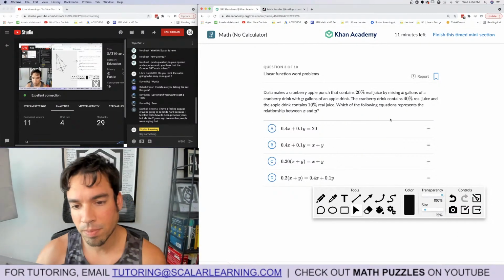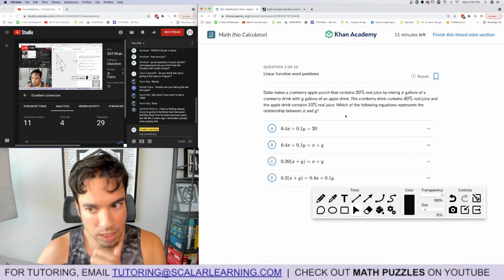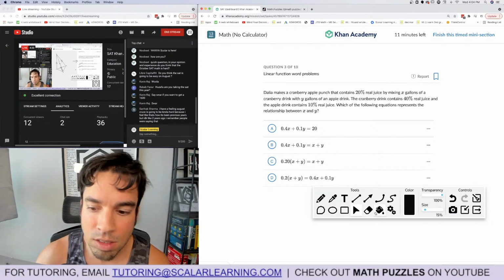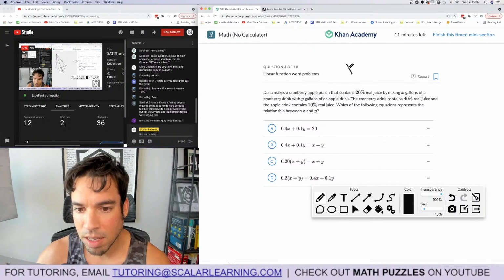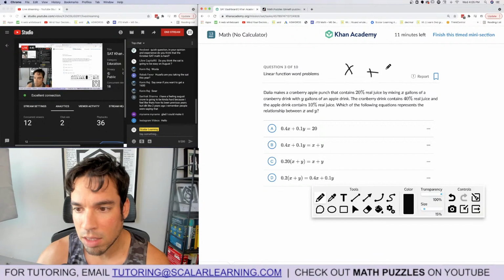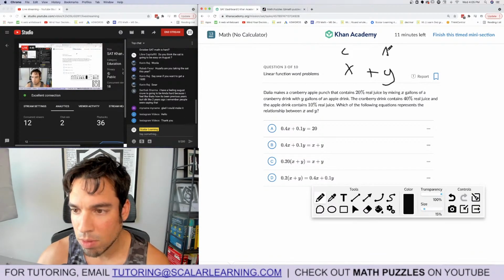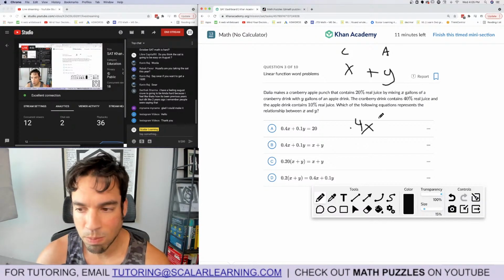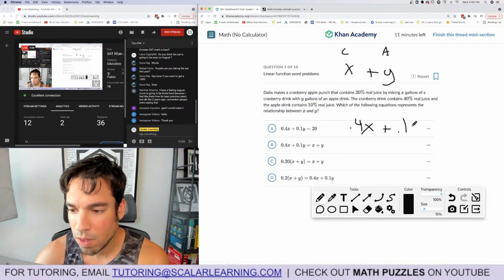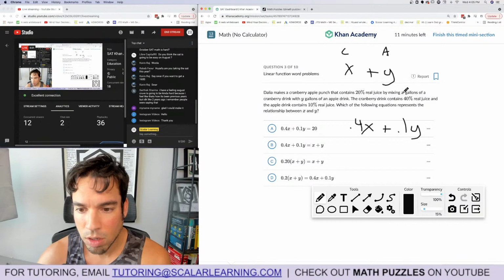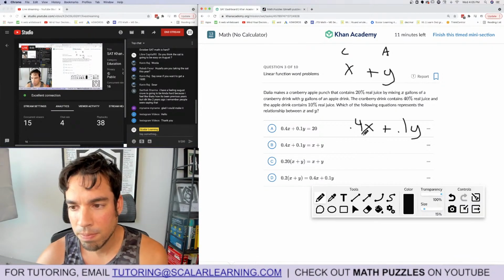All right, next. Dahlia makes cranberry apple punch that contains 20% real juice by mixing X gallons of cranberry drink with Y gallons of apple drink. Makes X gallons of cranberry and Y gallons of apple. The cranberry drink contains 40%. I'm just doing it as I'm reading it. And the apple drink contains 10% real juice. So this is my juice equation. This is my overall equation. Resistance relationship between X and Y. Hold on.